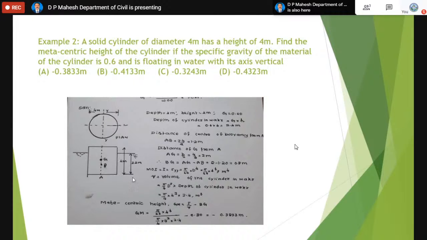Because we found BG, we found I, we found volume, let us substitute all these in the metacentric formula, which says moment of inertia divided by the volume minus BG. Final answer is minus 0.3833. Then you have minus 0.3833, which is the answer A.